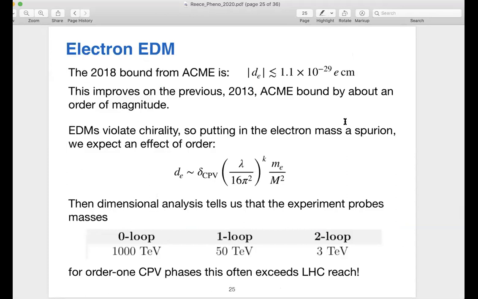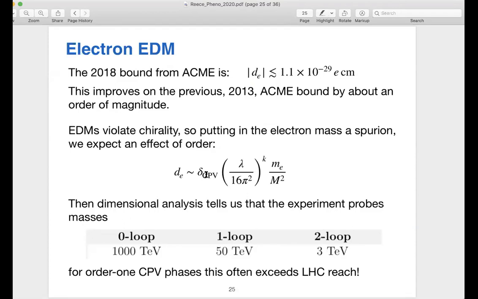To a particle physicist, we would like to translate that into some kind of mass scale. How heavy is the new physics they're probing? And we can do that with a simple estimate. The EDM violates chirality, so it's always proportional to the electron mass. It's inversely proportional to 2 powers of some heavy mass scale that comes from a dimension 6 operator. And then it might come from some loops, so there might be some loop factors in front. And of course, it depends on how big your CP violation is.